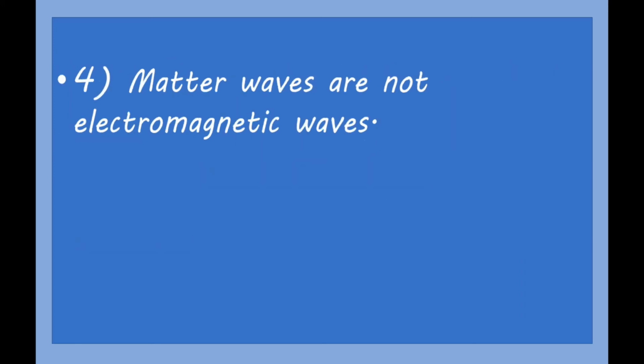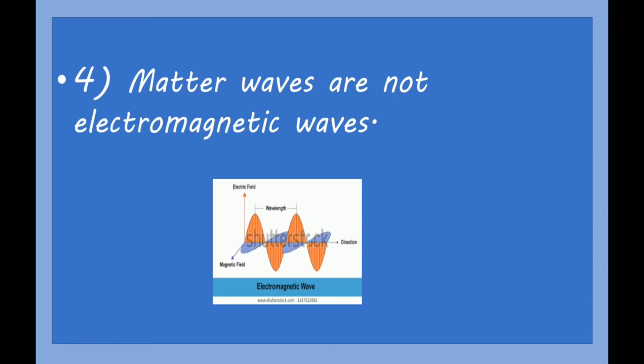Now the next property is that matter waves are not electromagnetic waves. Students, you know electromagnetic waves are waves which are associated with the electric field and magnetic field. But matter waves are not like this. They are not always associated with the electric and magnetic field. That is why matter waves are not electromagnetic waves.